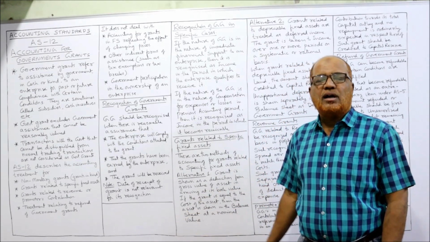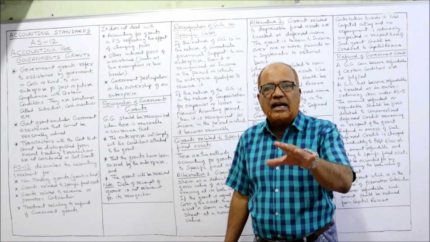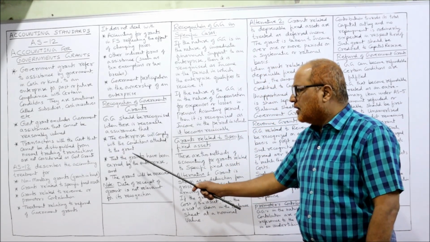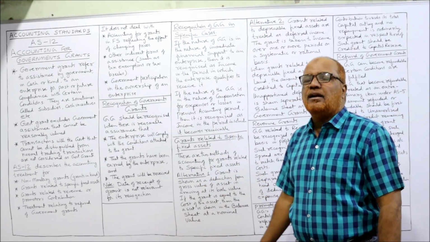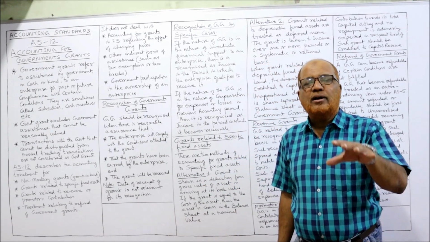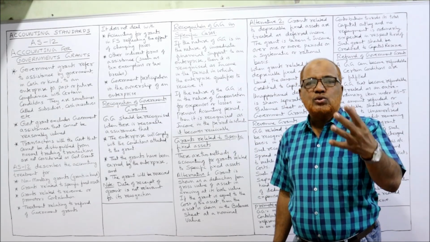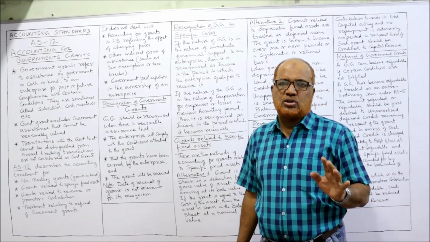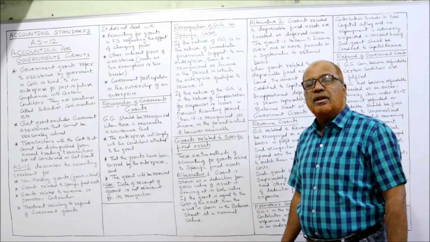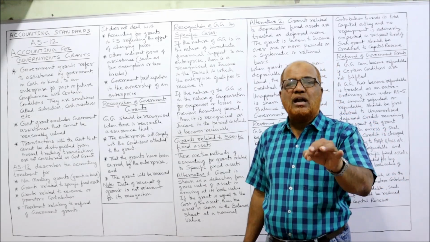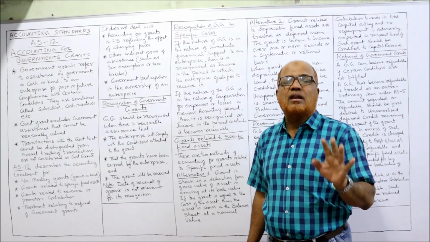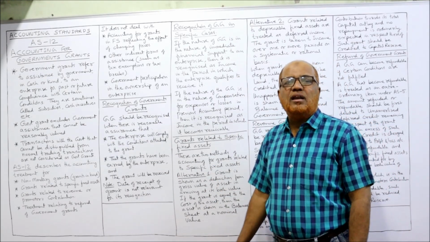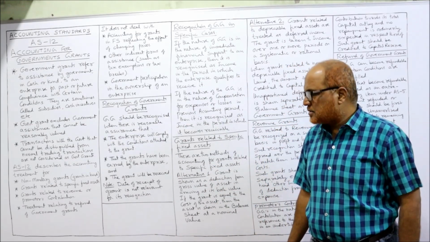So first, in order to recognize the government grant, we have to see whether the enterprise is complying with the conditions or not. Secondly, the grant has been earned by the enterprise. Thirdly, the grant will be received. So a government grant will be recognized only if it is received. So these three conditions are there for the recognition of the government grants.